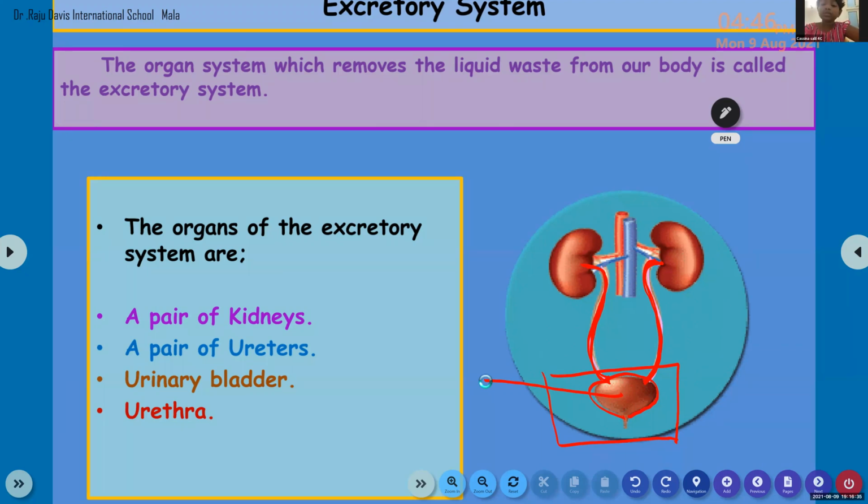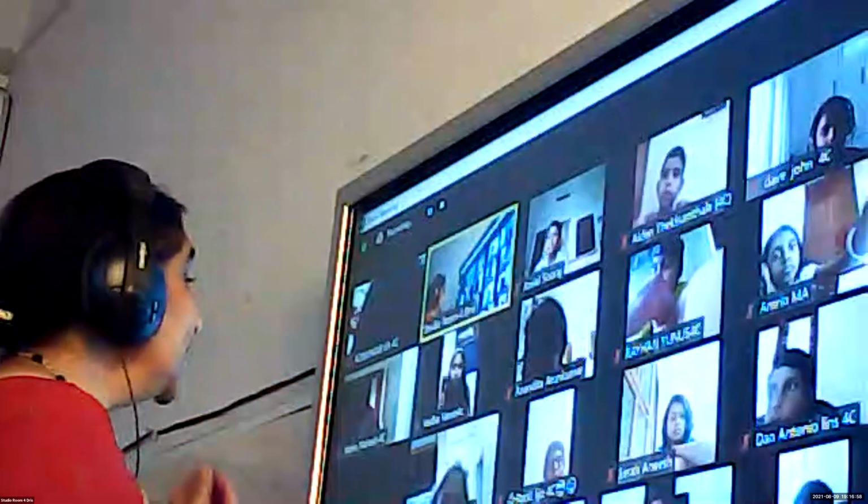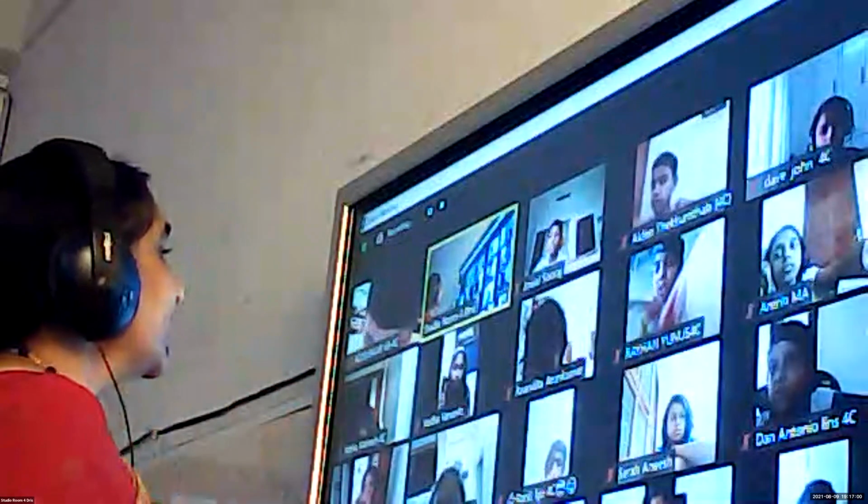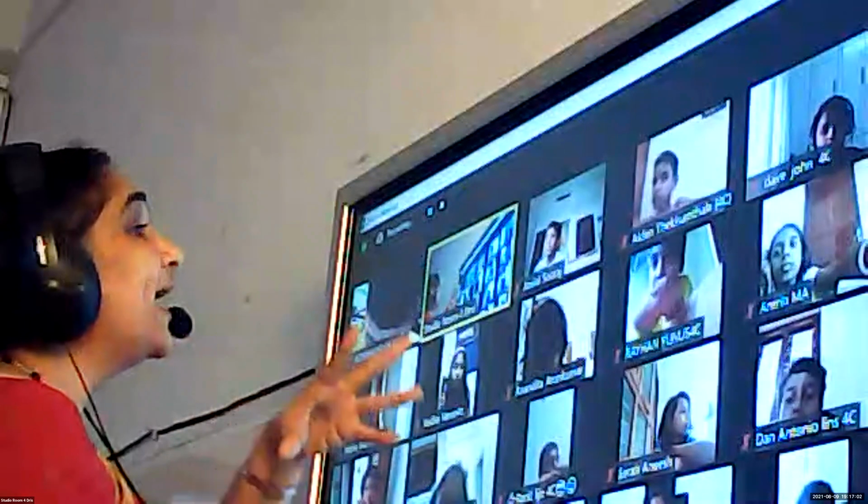So the kidneys, after removing excess water and salt from the blood, send that liquid waste collected from the blood through the ureters to the urinary bladder. In the urinary bladder, this liquid waste will be collected.